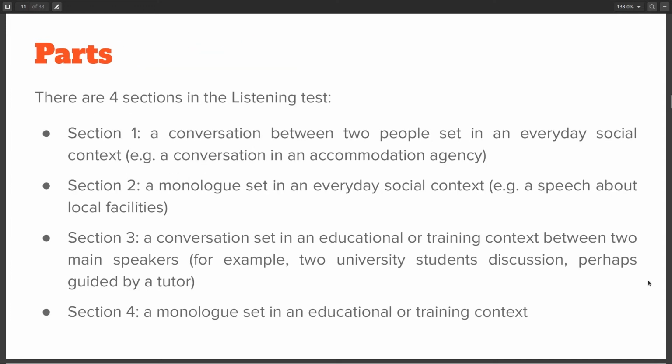Again, like the speaking section, there are multiple parts. There are 4 parts in the listening test. The first part is a simple conversation between two people which is set in an everyday context. The second part is a monologue, again set in an everyday social context. The third part is a conversation set in an educational or training context between two main speakers. The two speakers might have different accents. So, for example, one might have an American accent and the other might have a British accent. The fourth part, the last part, is a monologue set in an educational or training context.